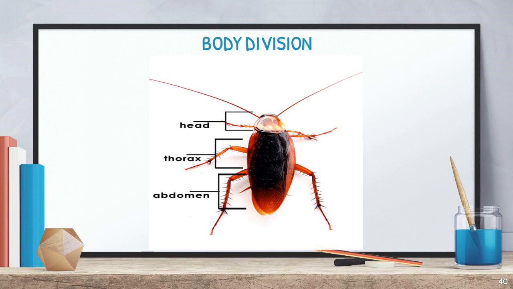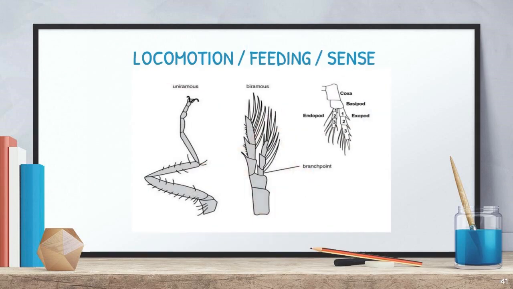Locomotion, feeding and sensing all happen with the help of jointed appendages. These appendages are connected to each other, so they are called jointed appendages. They help locomotion, are useful for feeding, and also function as sense organs.